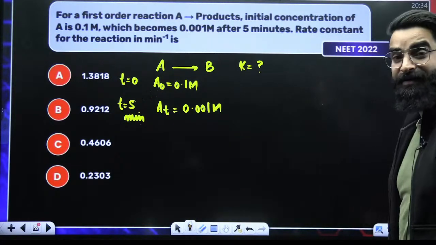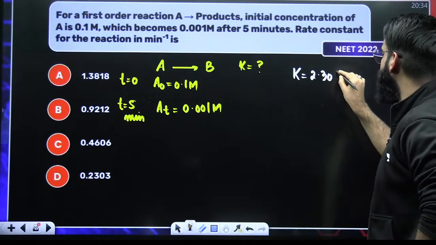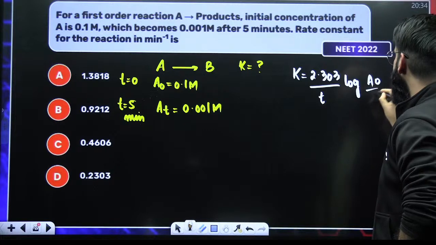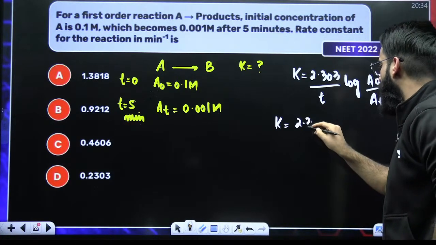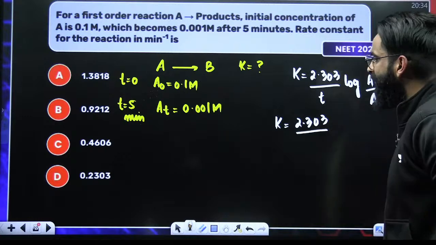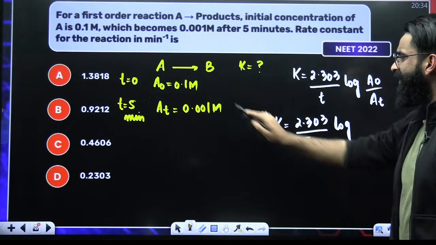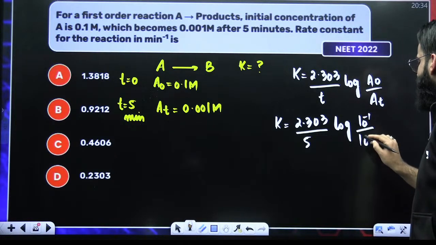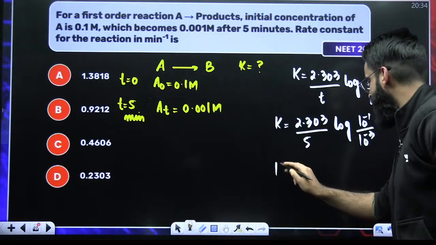What that integrated rate equation is, you know, K is nothing but 2.303 divided by T, log of A naught divided by At. Perfect. So I can say K is equal to 2.303 divided by T. Time is 5 minutes. Log of, what is A naught? A naught is 10 raised to the power minus 1. What is At? At is 10 raised to the power minus 3. So overall, it becomes 10 raised to the power 2.